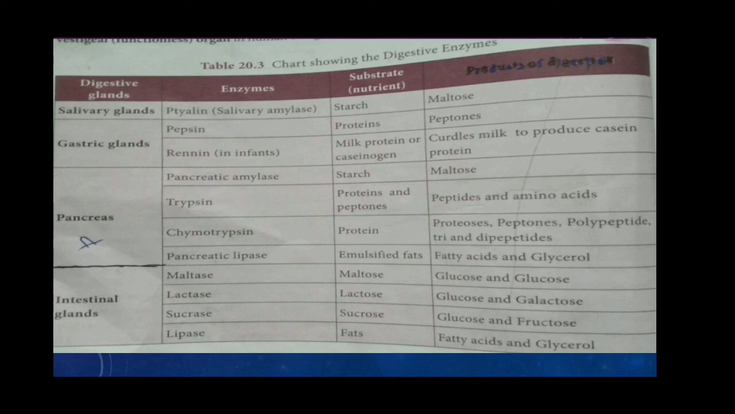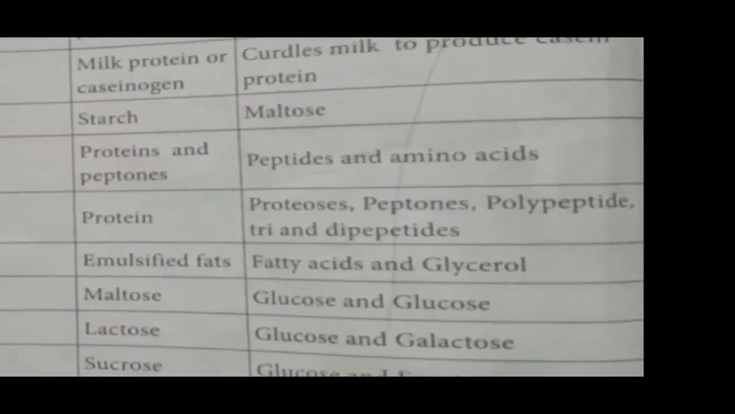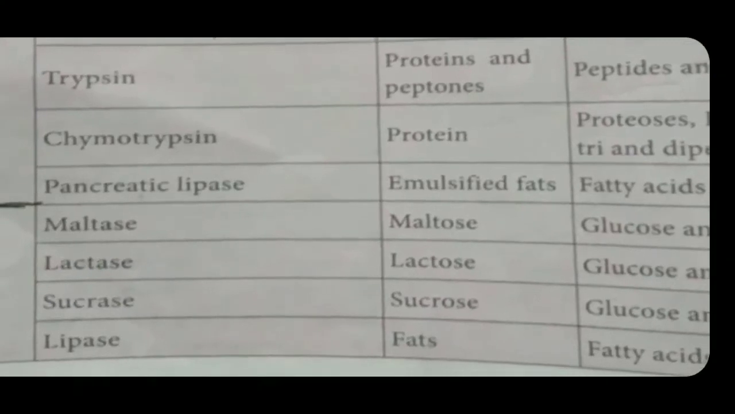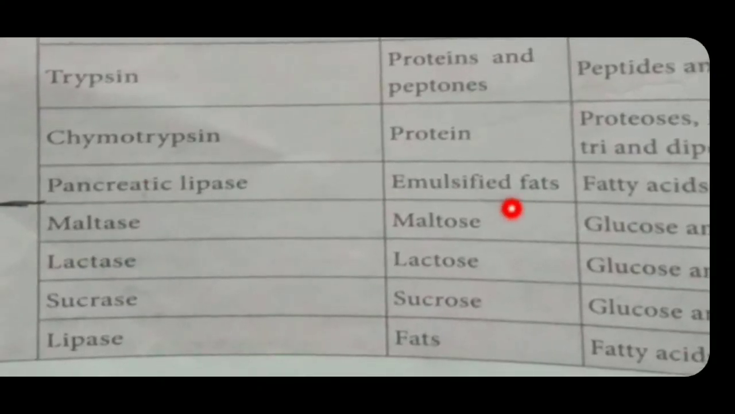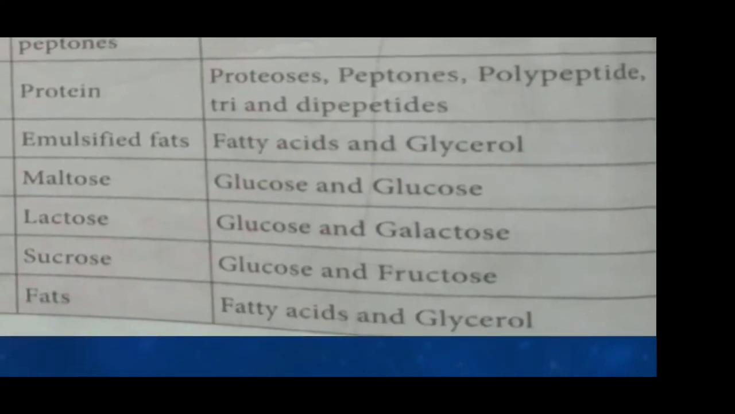Chymotrypsin converts proteins into proteoses and peptones, polypeptides, tri and dipeptides. Pancreatic lipase is involved in fat digestion. It converts the emulsified fats into fatty acids and glycerol.